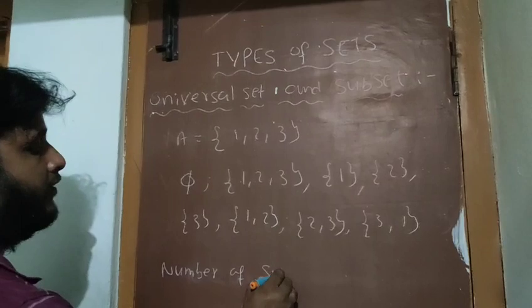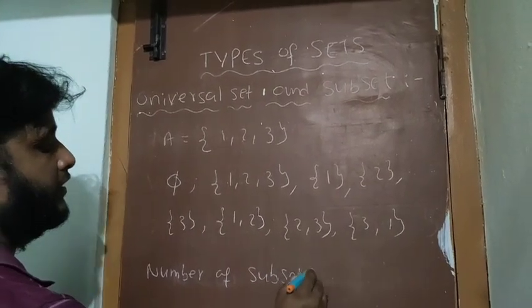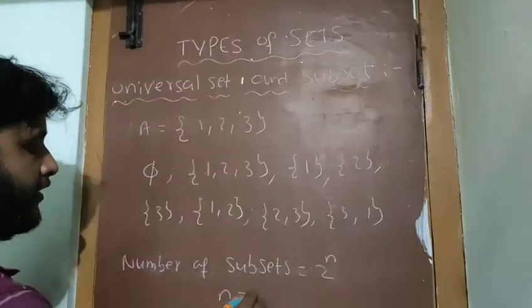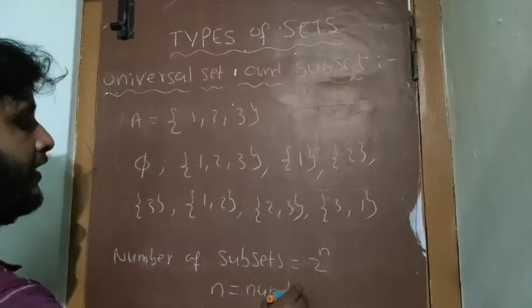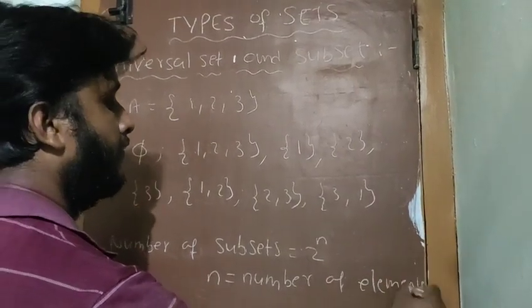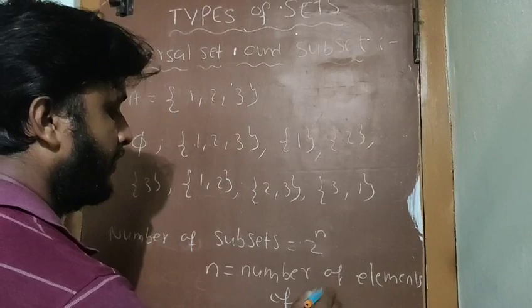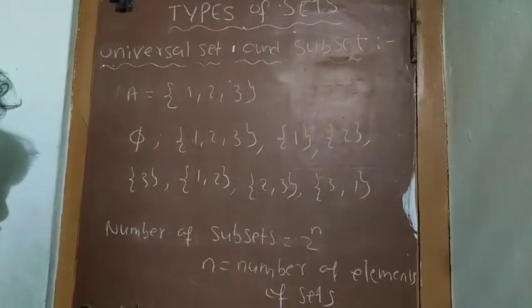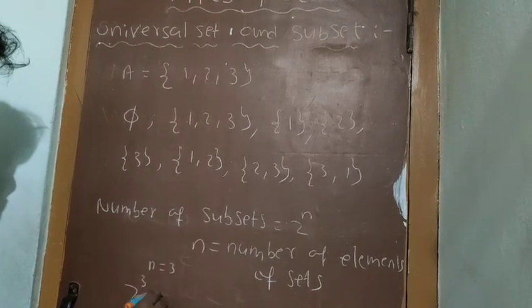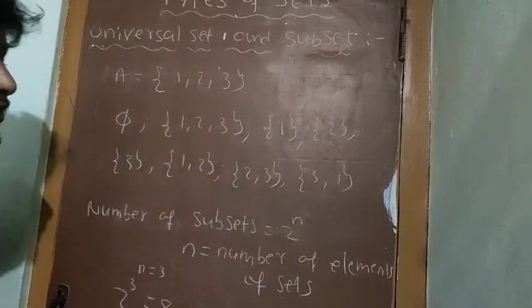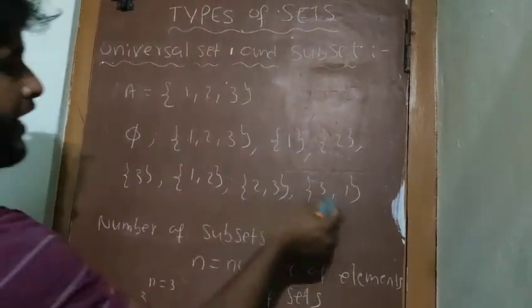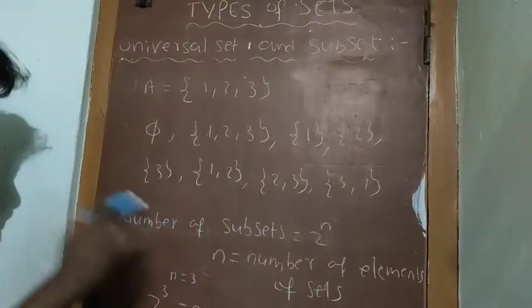The number of subsets is 2 to the power of n, where n is the number of elements of the set. For example, here n equals 3, so 2 to the power 3 equals 8. So we have to get 8 subsets. Check: 1, 2, 3, 4, 5, 6, 7, 8. This is the way you have to write the subsets.